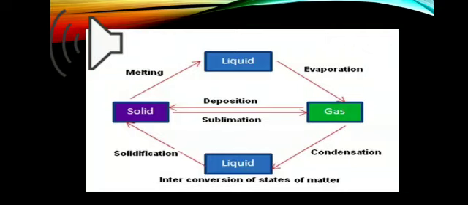When we heat the solid, we have some solids which directly change into gas. When the solid directly changes into gas, the process is known as sublimation. When we decrease the temperature, the gas changes into solid and the process is known as deposition.